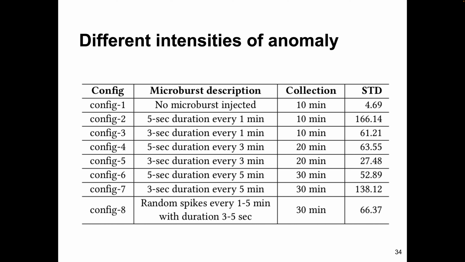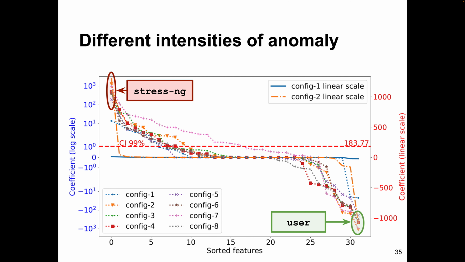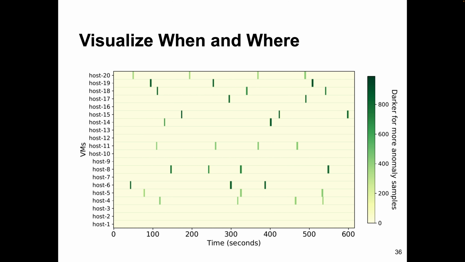In this experiment, we are trying to understand how things go under different intensities of anomaly. First of all, we have the baseline as normal. As you can see, the standard deviation is way lower than the others. And the second column of this table is the description of the microburst, which is the intensity of the anomaly. And then we draw a plot like this. From this plot, we can see that stress-ng is clearly highlighted as the culprit of the slowdown. We also visualize when and where the anomaly happens.